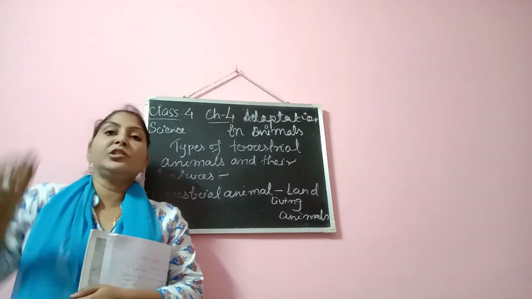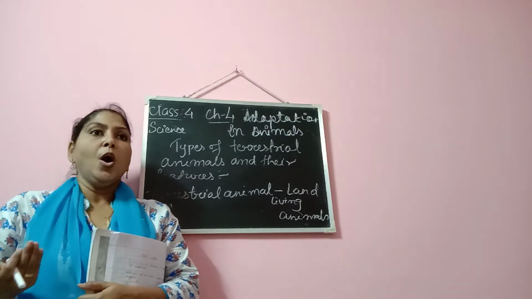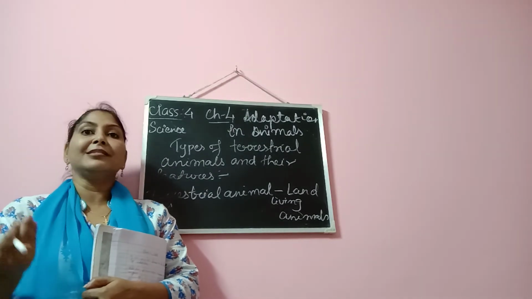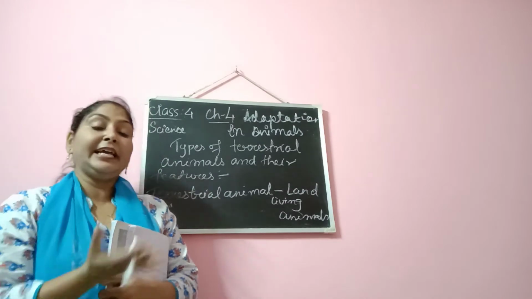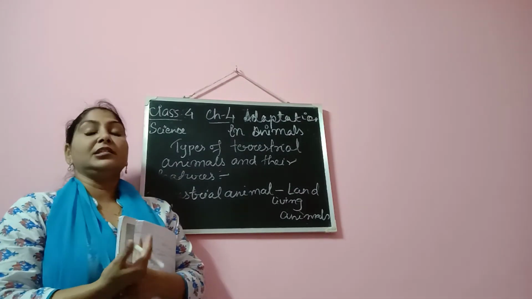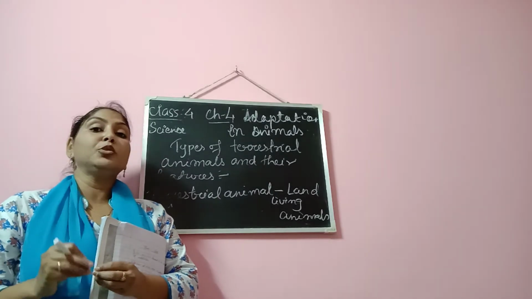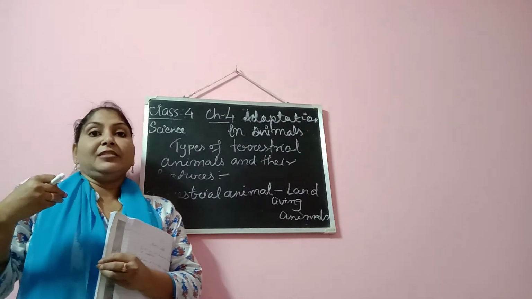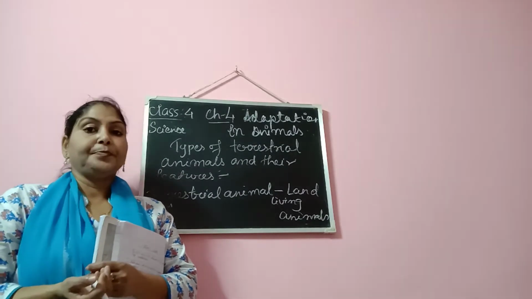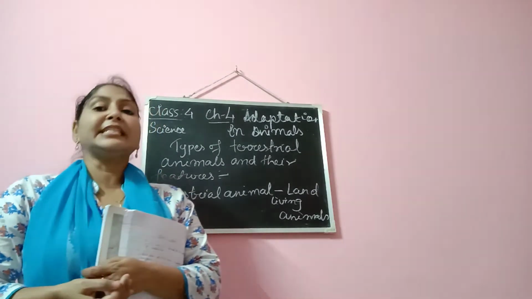It means they change their body color, or their body pattern is such that they can blend into the surrounding, and this feature helps them to protect themselves from their enemies. So this is what camouflage is.